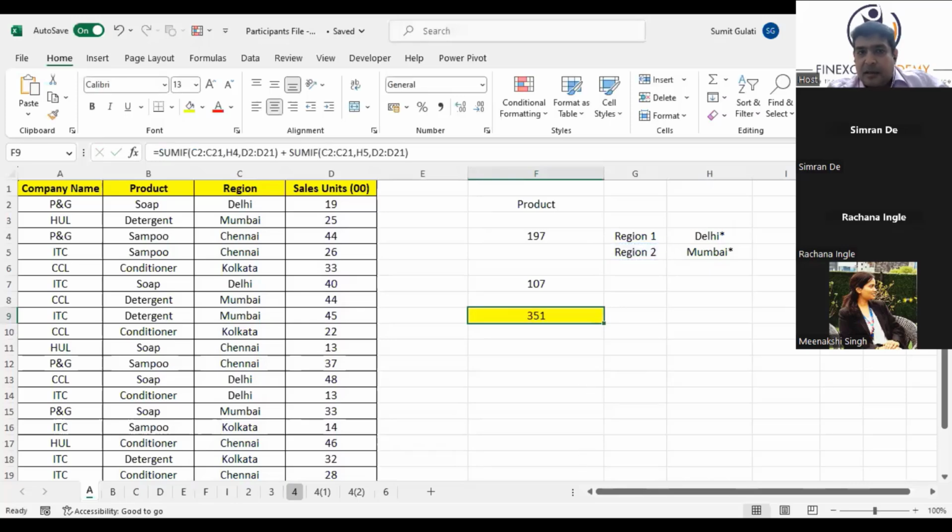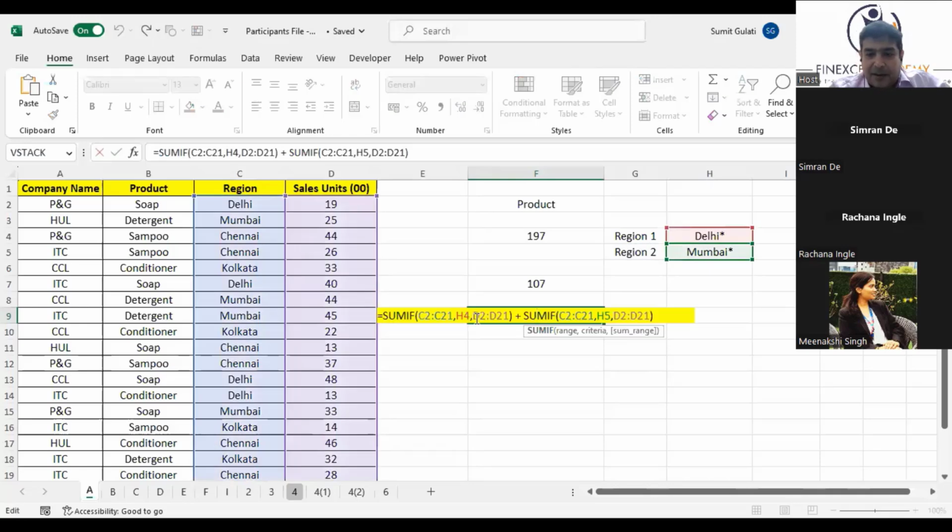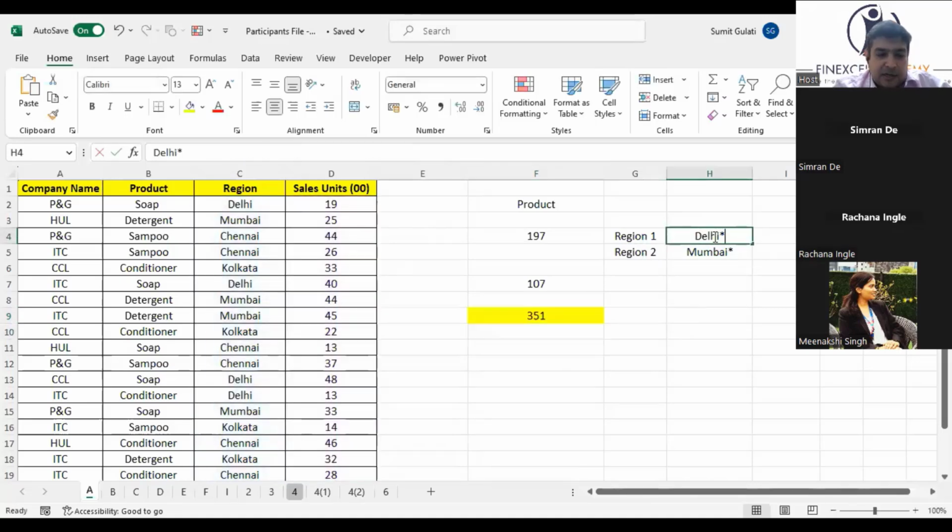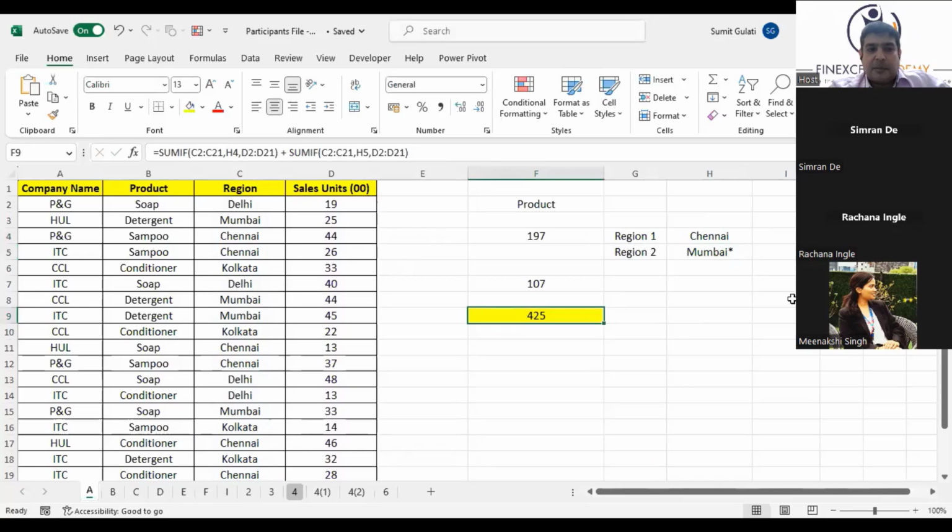What I said is I could have done two things. When it was asking me what to look for, I could have typed within double quotes Delhi. Right? Instead of this, I am saying enter the region out here and I'm linking it to this cell. So whenever you change any region out here, now you say Chennai, it will start taking Chennai and Mumbai. The answer becomes for Chennai and Mumbai.